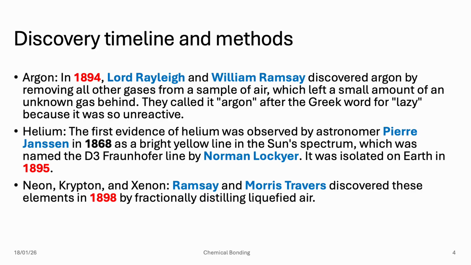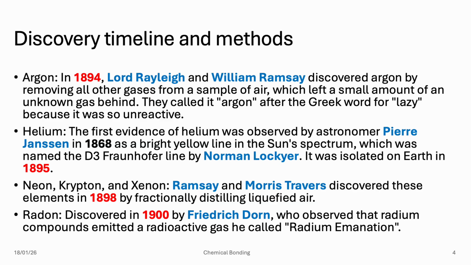Maybe the next, neon, krypton, and xenon were isolated by Ramsay and Maurice Travers in 1898 by further fractional distilling of liquefied air. And then the last one, radon, in 1900, was discovered by Friedrich Dorn, who observed that radium compounds emitted a radioactive gas called radium emanation.